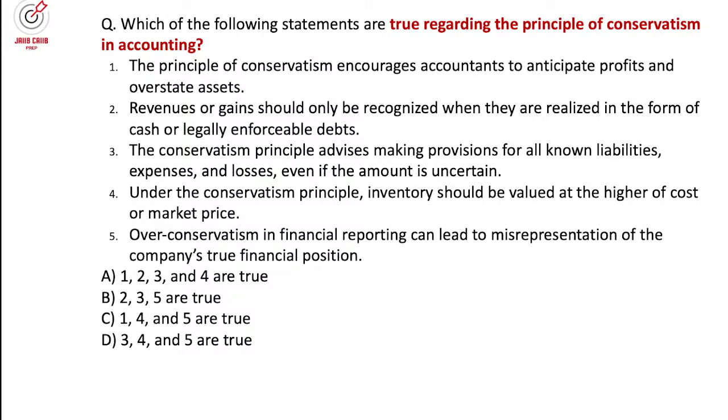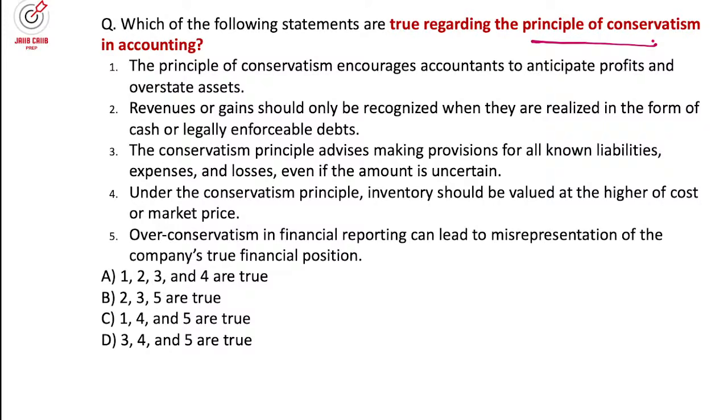They will give you statements like, which of the following statements is correct related to concepts and conventions of accounting, or a specific concept or convention like historical costing, conservatism, business entity concept, or another one.